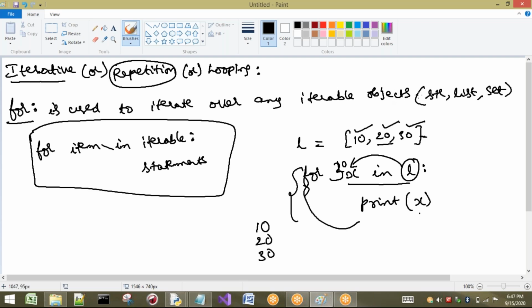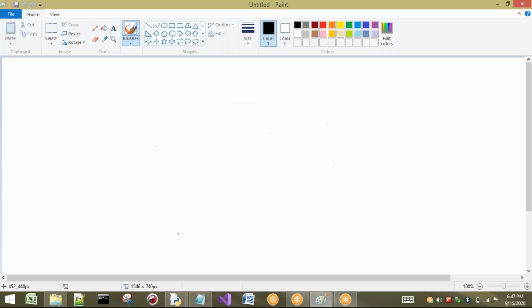Sir, is it compulsory to take X in this one? No, we can also have many other ways to do it. For example, here you are writing some list items. If you want to take some range items, I can go into that. A range of, for example, 10. Then it will take up to range 10. We already know what is meant by range, so it is going to consider up to those values. Okay, right. Now I will go for some examples for this for loop. Small examples.